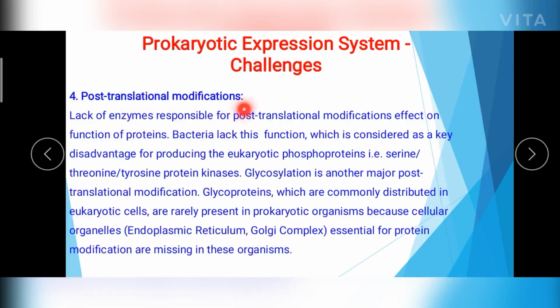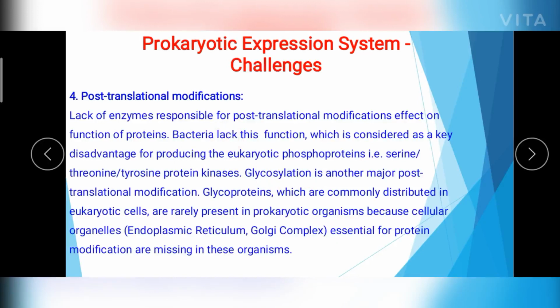The next factor is post-translational modification. In a bacterial cell, the cell organelles and the enzymes required for post-translational modification are absent. Organelles like the endoplasmic reticulum, Golgi complex, kinases, and the enzymes which promote glycosylation are absent in bacteria.